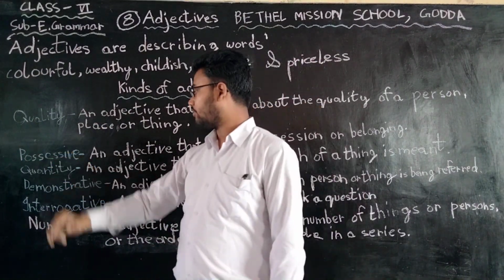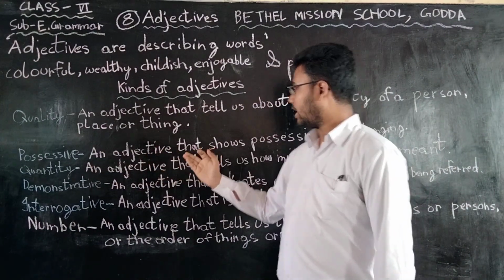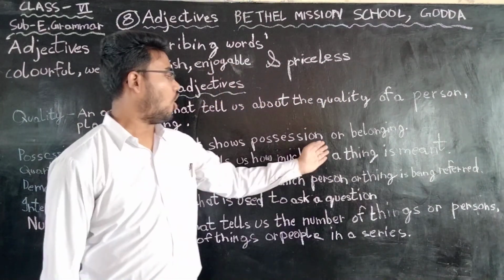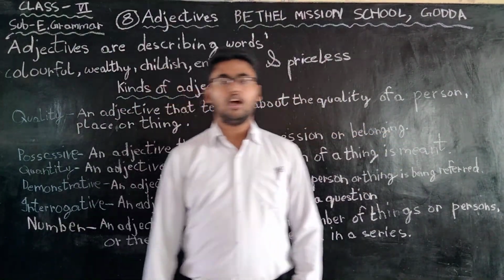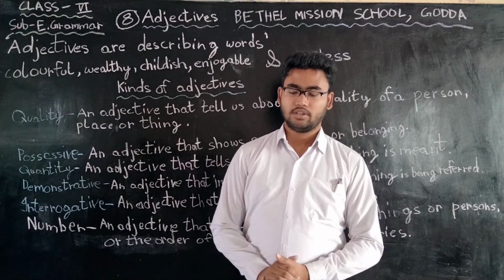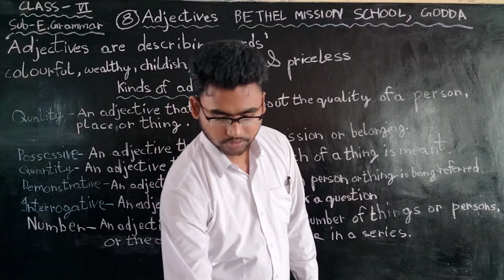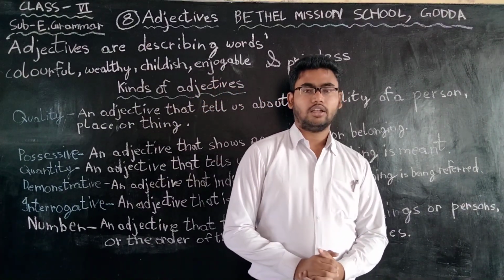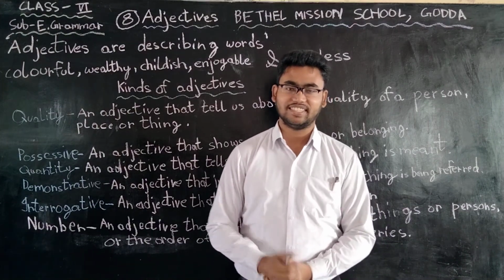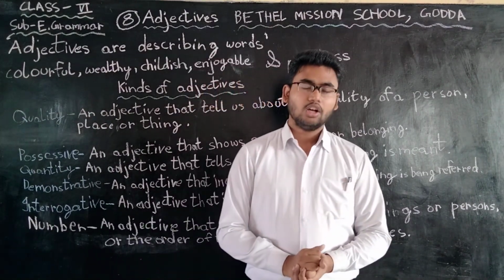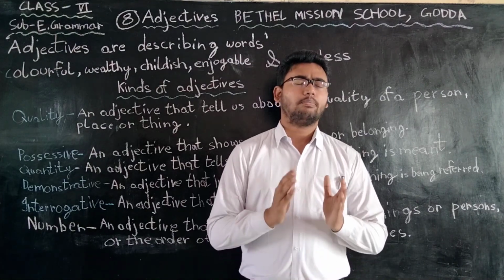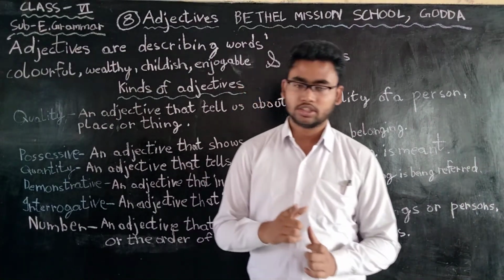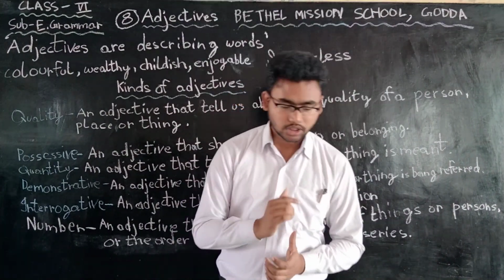Second is possessive adjective. An adjective that shows possession or belongings is called possessive adjective. For example, my father is a teacher. Whose father is teacher? My father is teacher. So my becomes a possessive word and it is coming under possessive adjective.